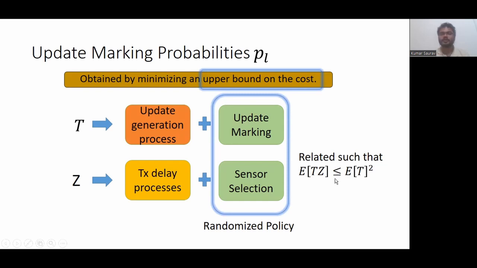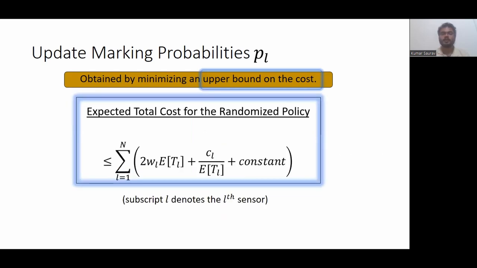Now using this relation, we can basically upper bound the contribution of the delay in the total cost for the randomized policy with respect to the cost because of intergeneration time of marked updates, and we can get an upper bound which is independent of the transmission delay distribution.